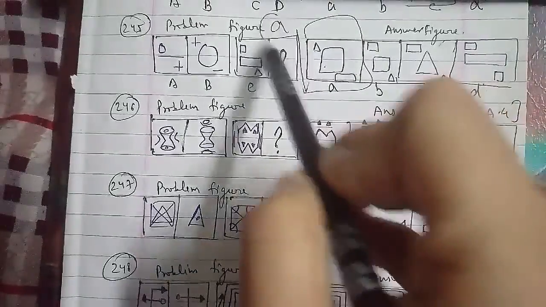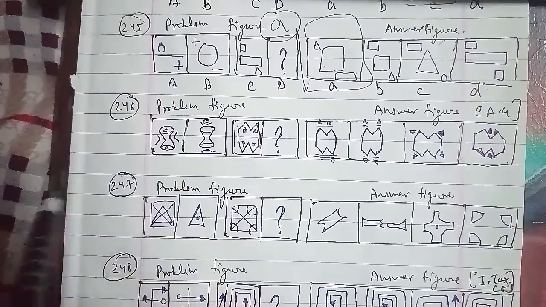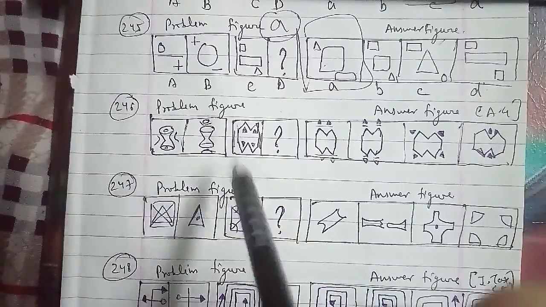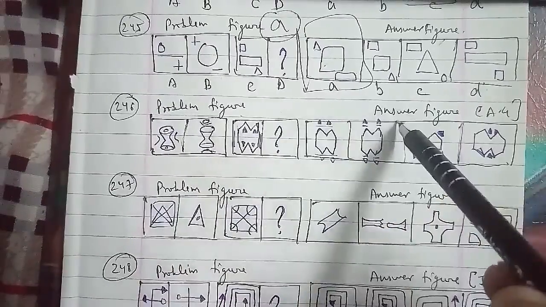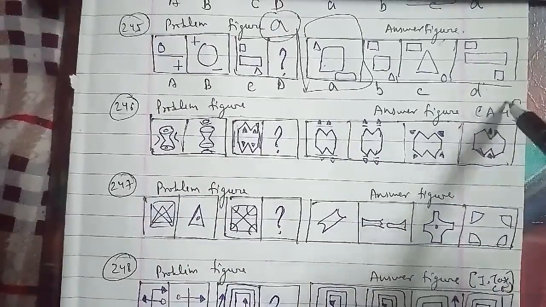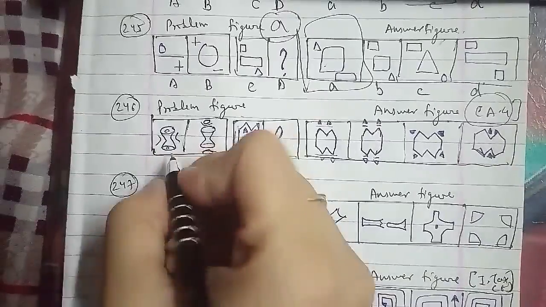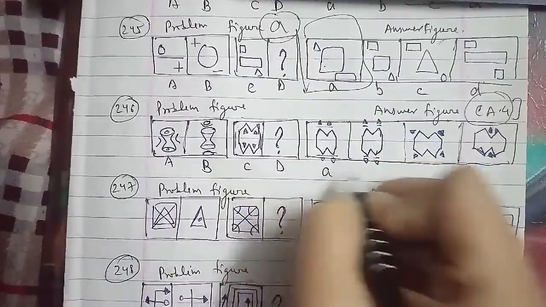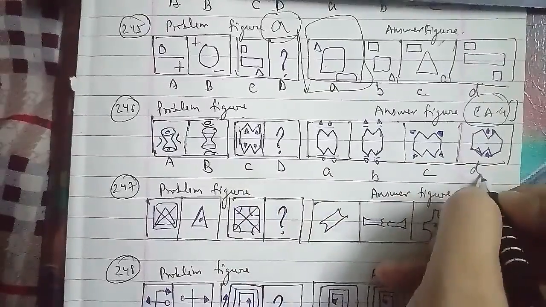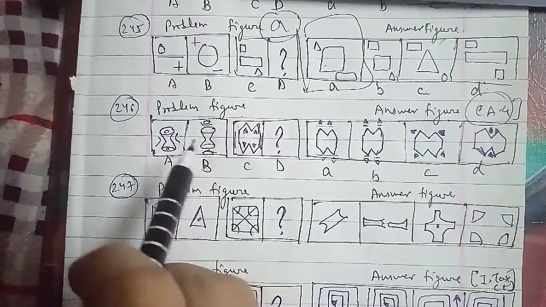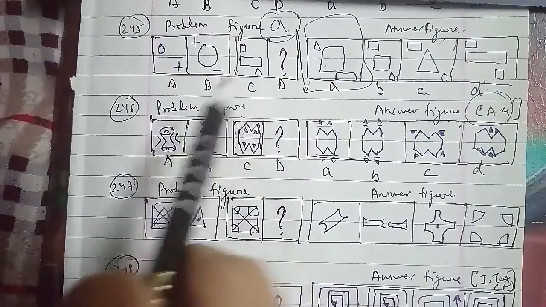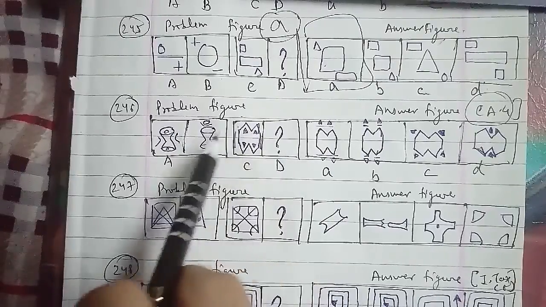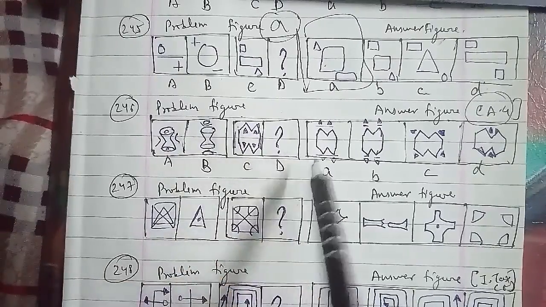We will go ahead with the 246th question of the session. These are the problem figures, and these are the answer figures, which were asked in an assistant grade question paper, named A, B, C and D. In this case, the elements inside the main figures are brought outside and the elements on either side are brought to the top and bottom of the main figure. We can say that the missing figure we have to find out is figure A, which will be the right answer for this question as well.